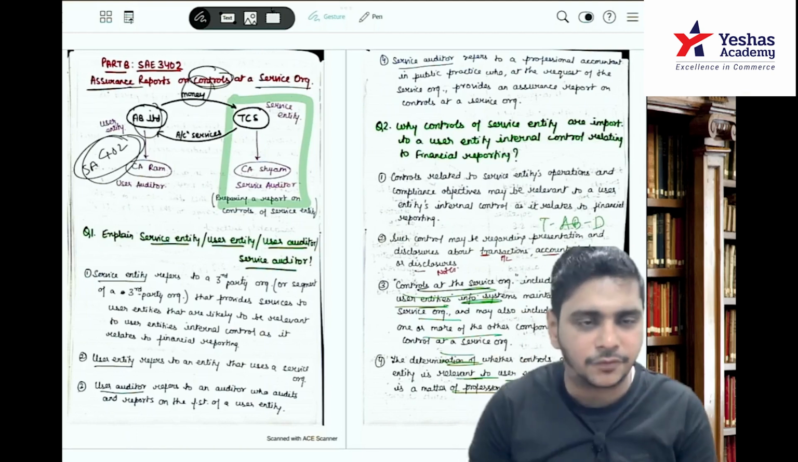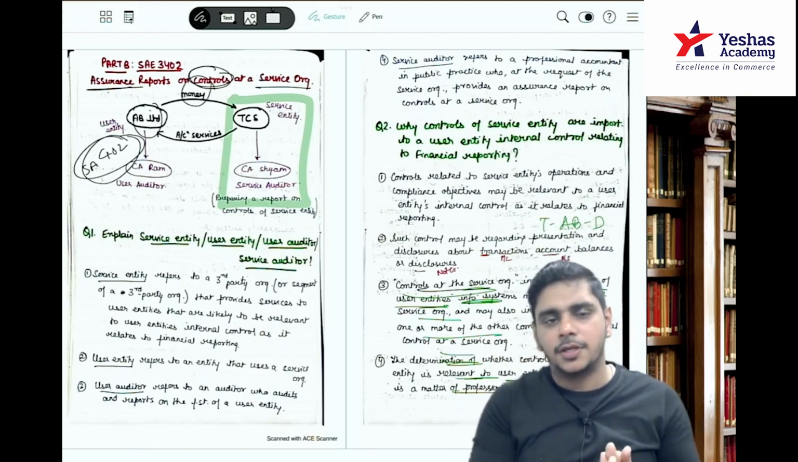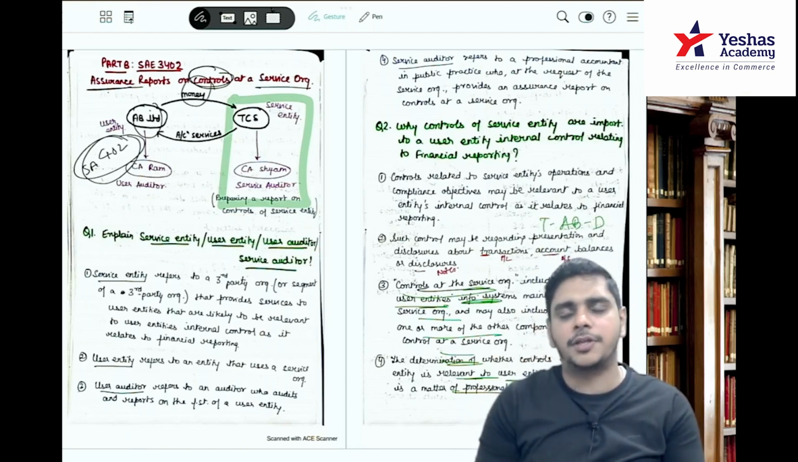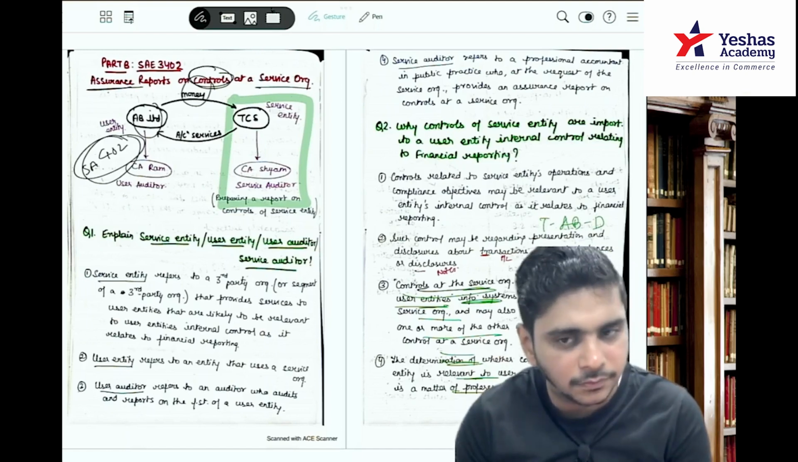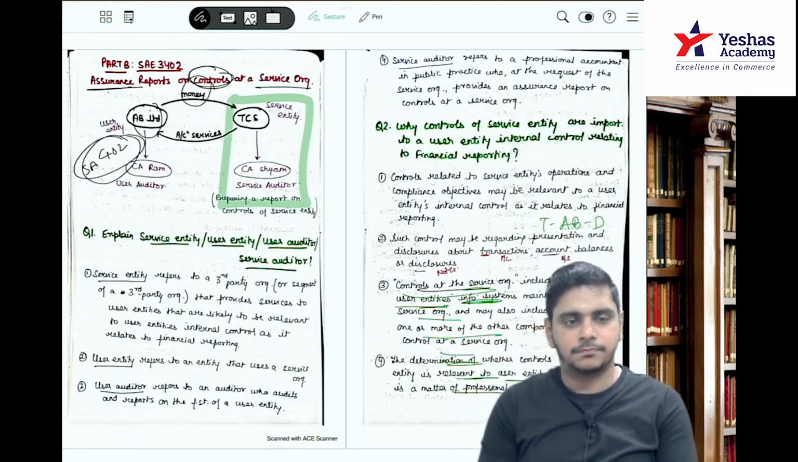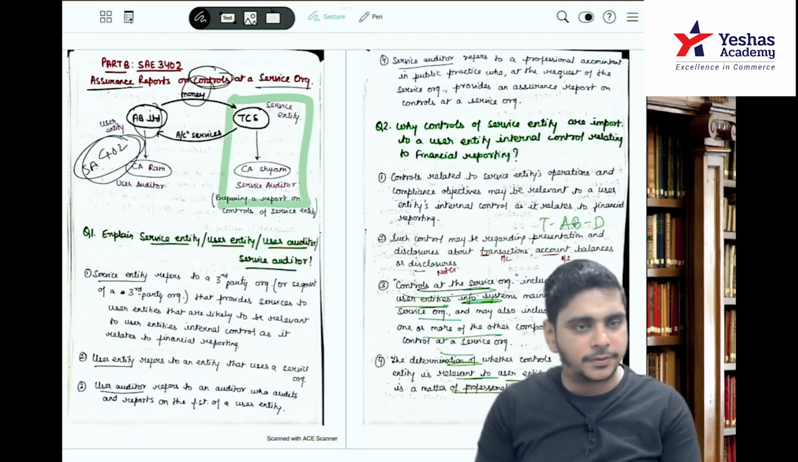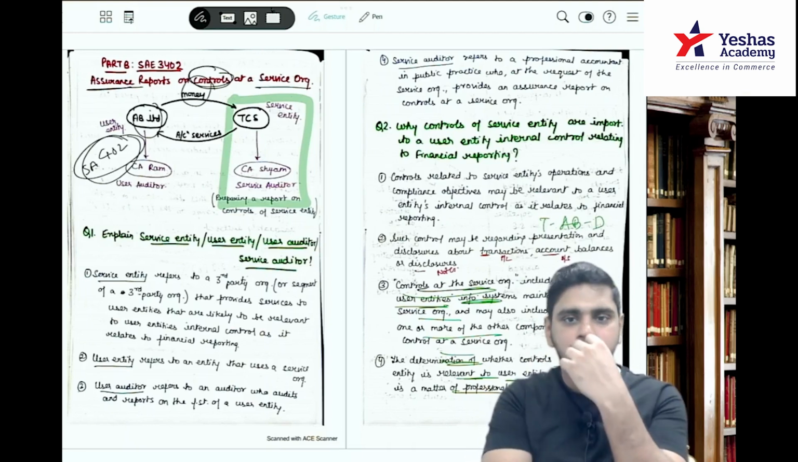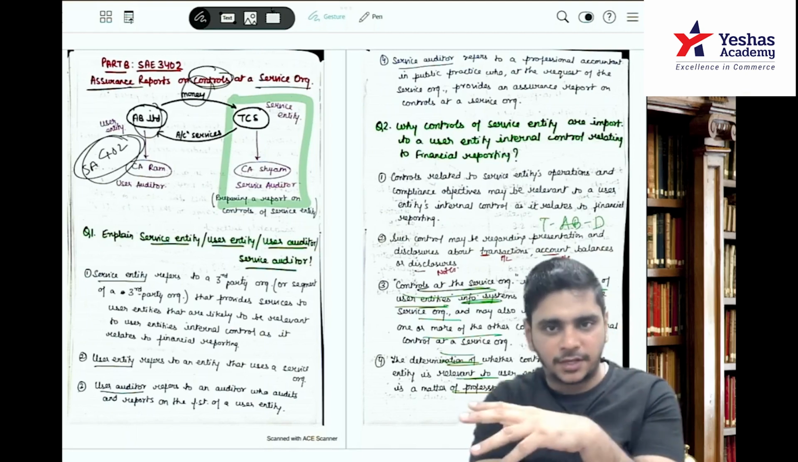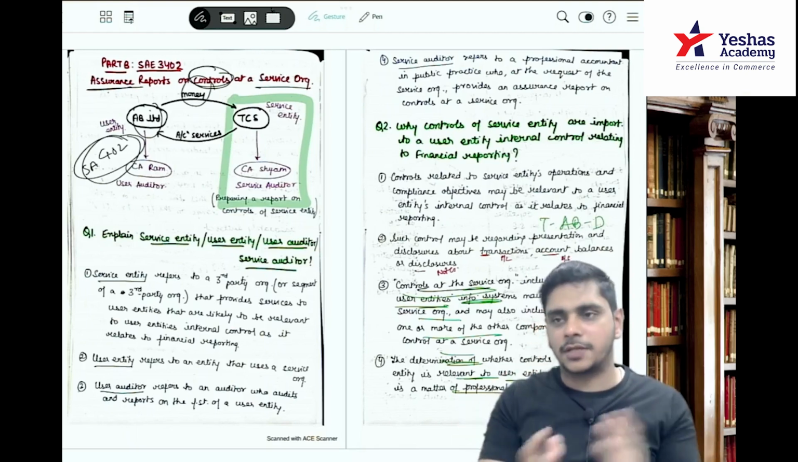First, let's understand 3400. We did 3400 yesterday. Any doubt on 3400, guys? Examination of prospective financial information. It was prospective financial information. Two things were there: forecast and projections.